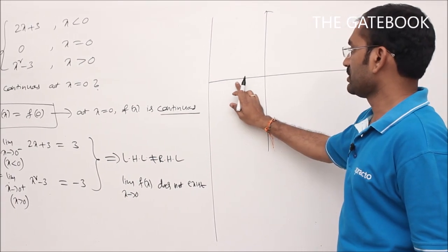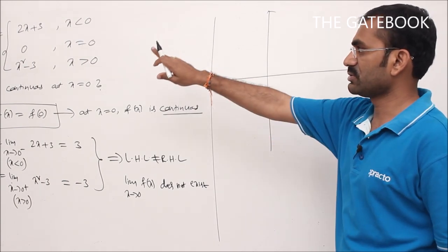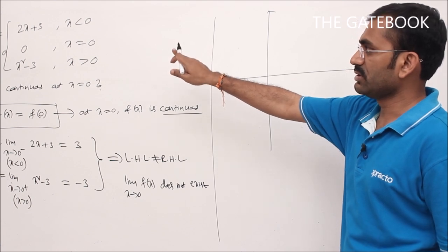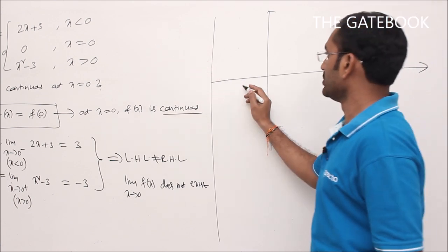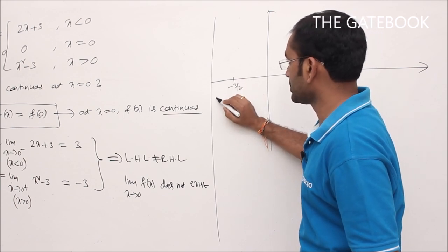So to get the point on the x-axis, we have to put y equal to 0. y equal to 0 means f of x equal to 0. That is 2x plus 3 equal to 0. We'll get x equal to minus 3 by 2. So somewhere we'll get the minus 3 by 2 point. So the graph passes through minus 3 by 2.